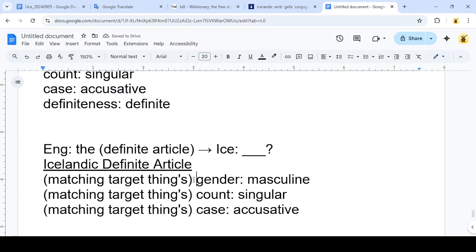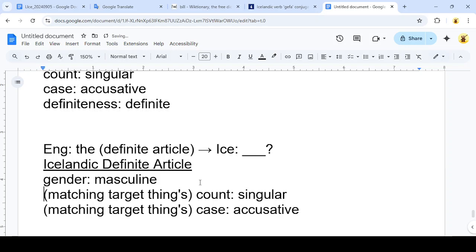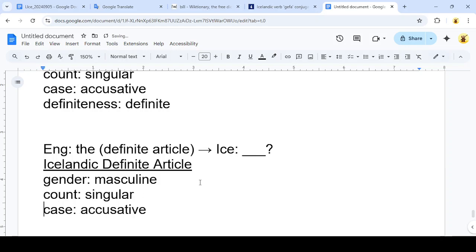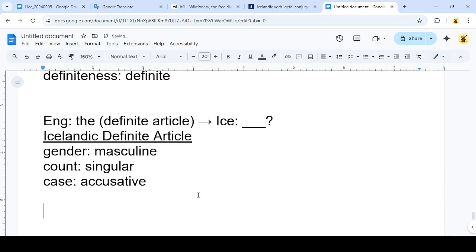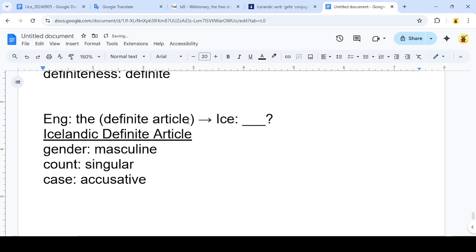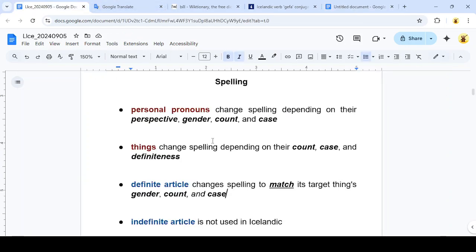So we have the three important features for the definite article in Icelandic. How would we find the proper spelling of the Icelandic definite article? Well, we have the features. We just need the spelling table.